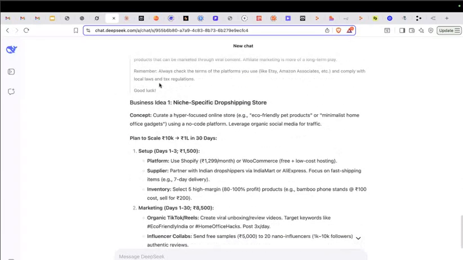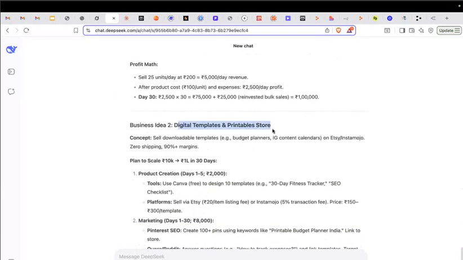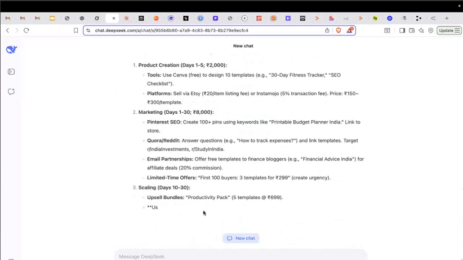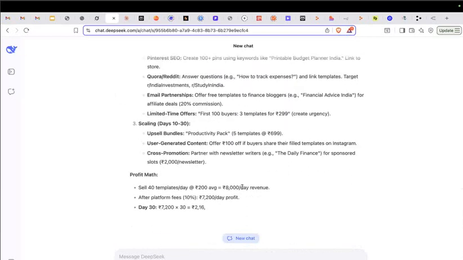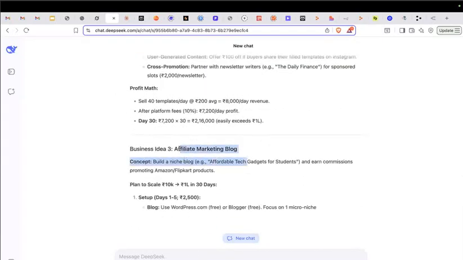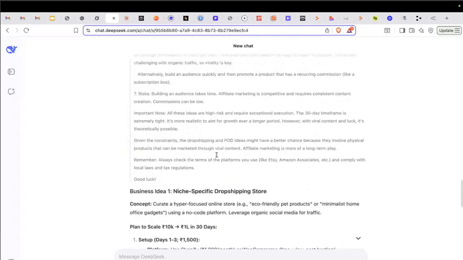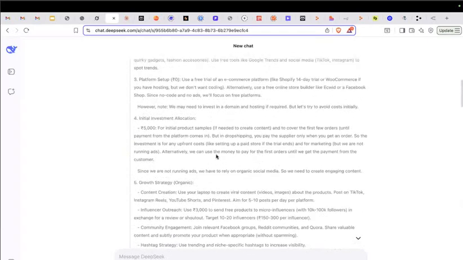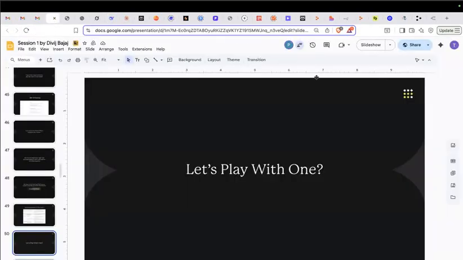Right. So it has brainstormed and finally given us business idea 1, business idea 2, digital templates and printable store, and finally a third idea also. So these are the top 3 ideas out of, let's say, 20, 30 ideas which it has evaluated. Now I am getting as my top 3 inputs: affiliate marketing blog, how to scale from 10K, a step by step plan, all of that it is giving because I've asked for it. And it was in a thinking state for 92 seconds, almost 2 minutes.